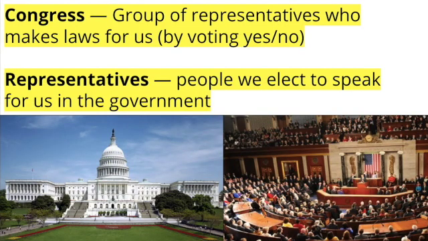Literally, Congress is a group of 535 representatives who meet in the Capitol building in Washington, D.C. Each one of these people was elected by the people of their home state to speak for them in the national government. They debate and discuss proposals for new laws, and then they take a vote. A proposal needs a majority of the representatives to vote yes in order to become a law.